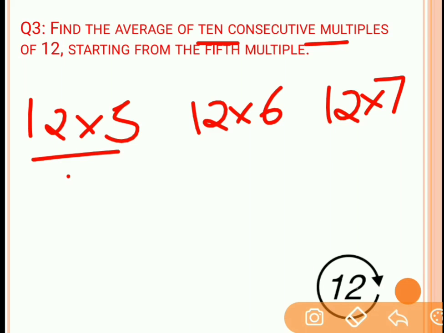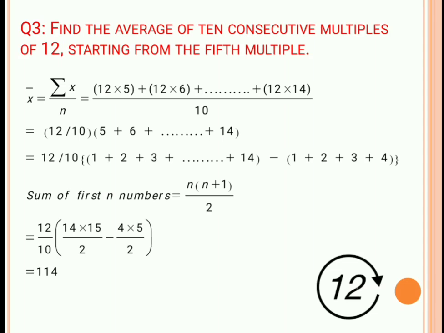10 consecutive means what? 1, 2, 3 and so on. So you will get total 10 multiples of 12 up to what? Starting from 5 and ending at 14. Right? So from 5 to 14 you will get 10 consecutive multiples. So you can say that from 5 to 14 there are 10 consecutive multiples of 12.